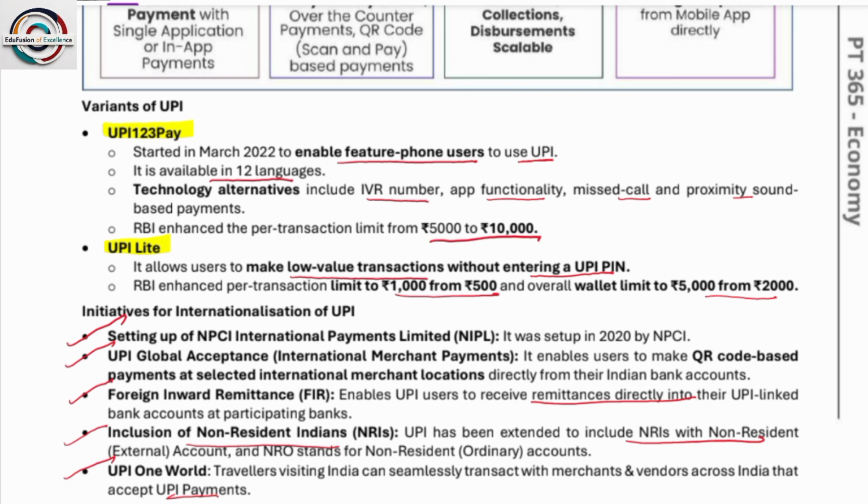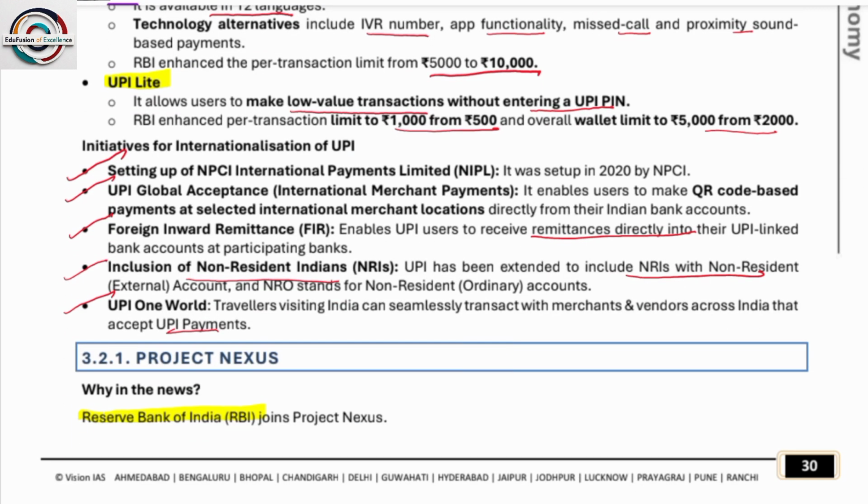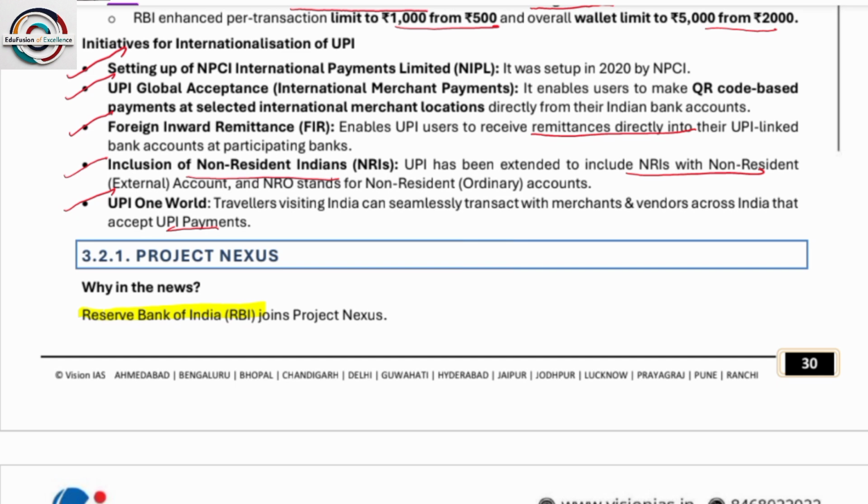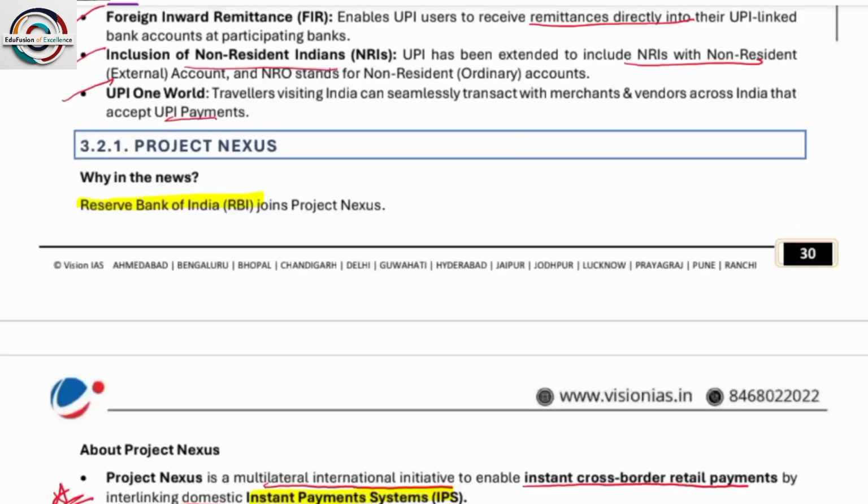So UPI 123 was the first when UPI was launched. Okay. So at this time, not everyone could use it, but now it is made simple. Now UPI Lite, which we are now using. Okay. Next, initiatives for internationalization of UPI. So what are the initiatives that have been taken: setting up of NPCI International Payments Limited. Next, UPI Global Acceptance, International Merchant Payments, Foreign Inward Remittance, Inclusion of Non-Resident Indians, UPI One World.